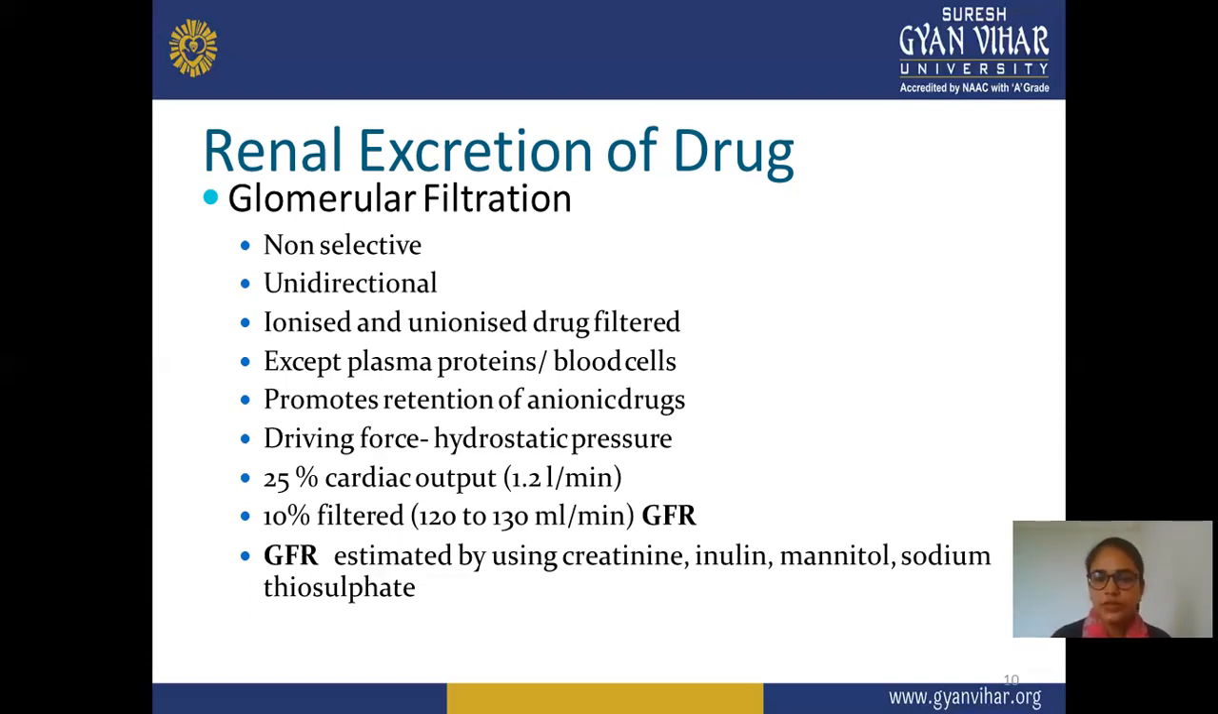The glomerular filtration rate is estimated by using creatinine, inulin, mannitol, or sodium thiosulfate. These are examples with which you can easily estimate how much drug is filtered out through the glomerulus. So the glomerular filtration rate, or GFR, is estimated using drugs like creatinine, inulin, mannitol, or sodium thiosulfate.